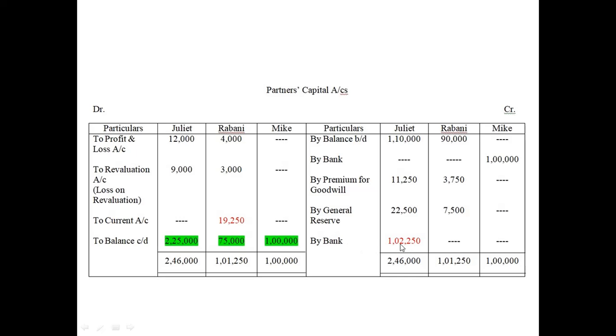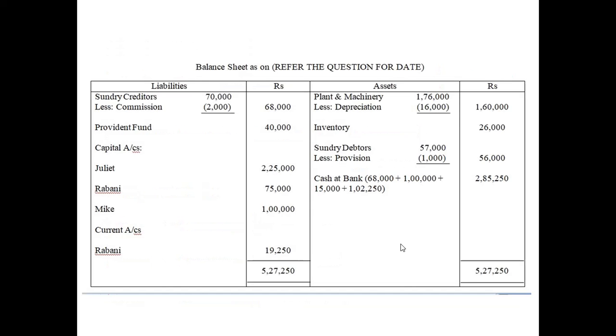Remember this point. Sorry, I didn't look at the question properly. That is why reading the question is very much important. Anyone can make the mistake if you don't read the question properly. I can make the mistake, you can make the mistake. Anyway, now let us go to the balance sheet.